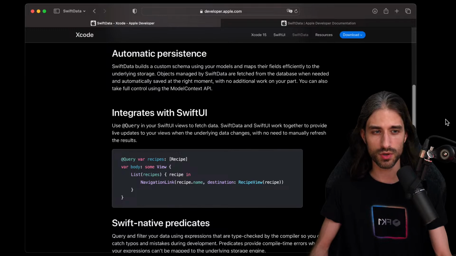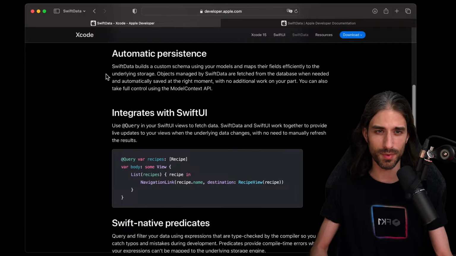Automatic persistence, of course, that's kind of the goal of a persistence framework. So Swift Data builds a custom schema using your models and maps their fields efficiently to the underlying storage. Objects managed by Swift Data are fetched from the database when needed and automatically saved at the right moment with no additional work on your part. You can also take full control using the Model Context API.